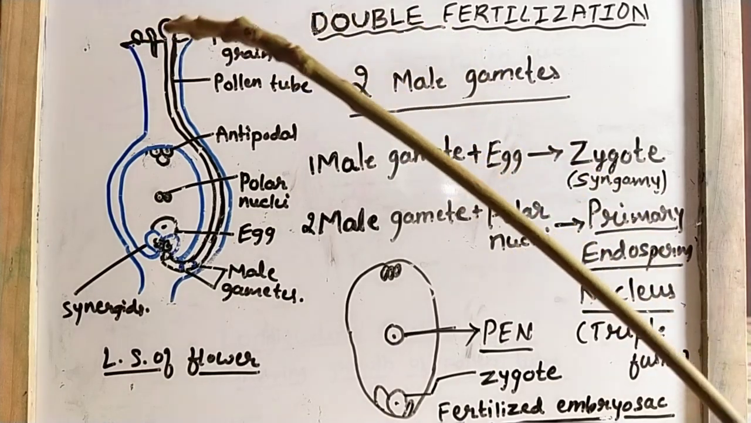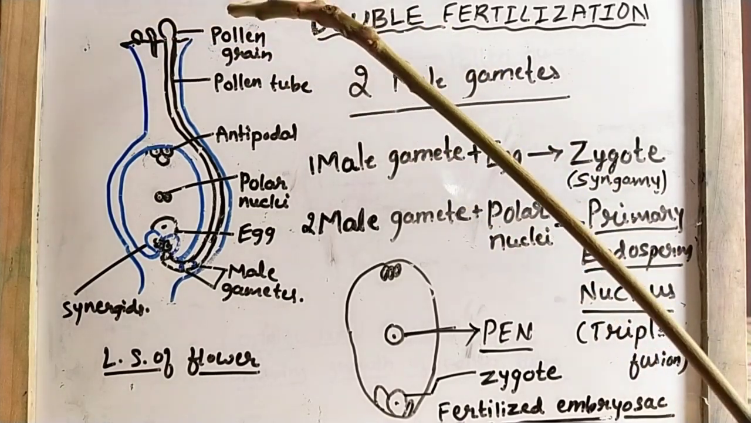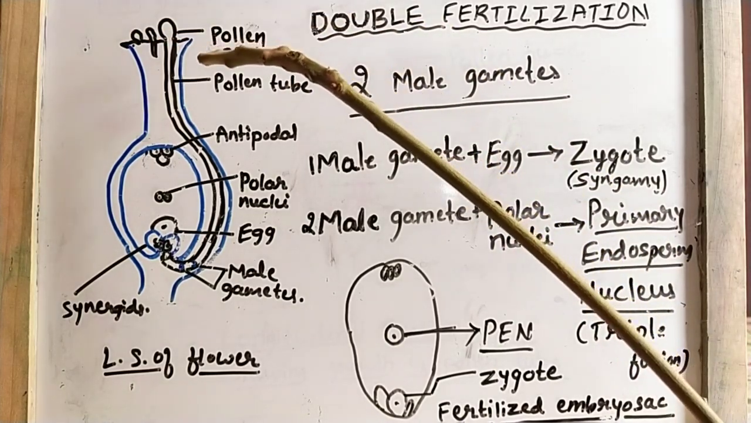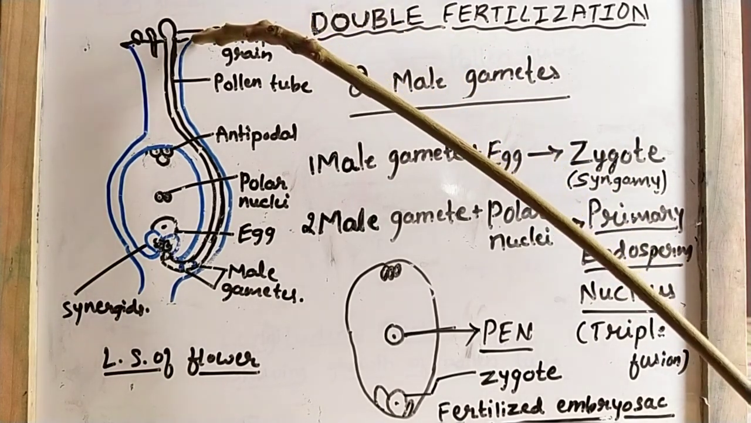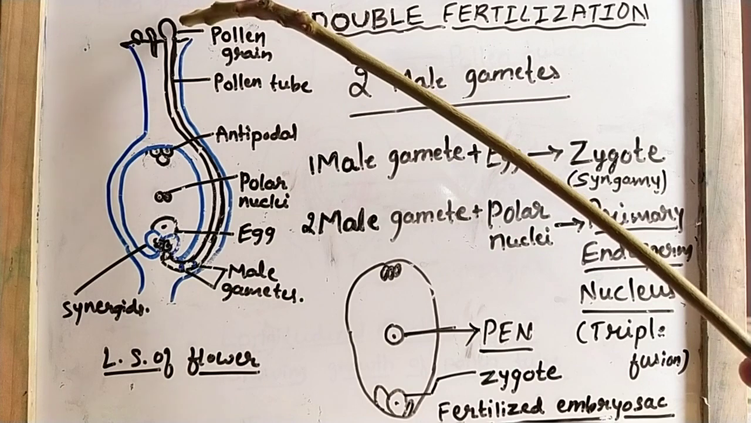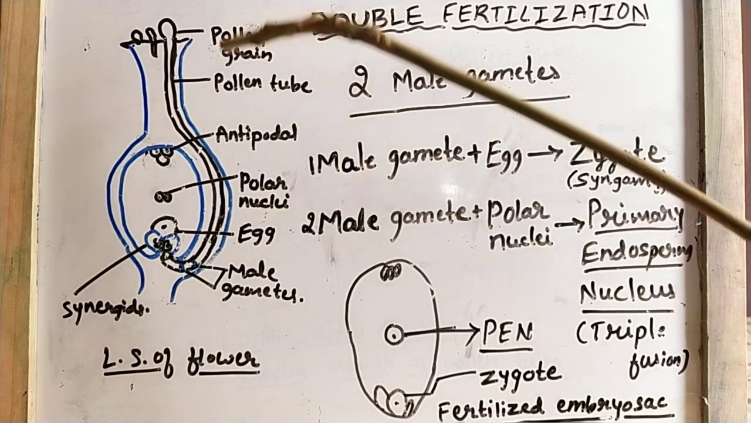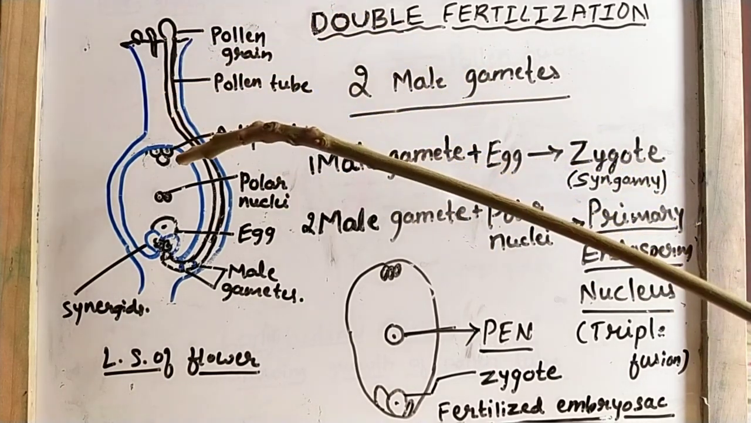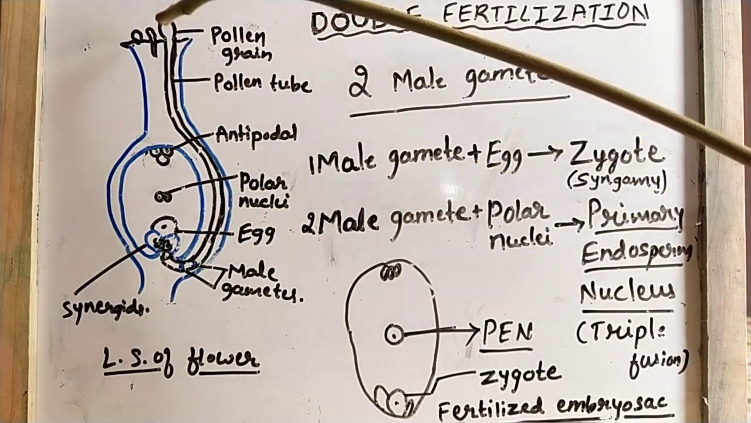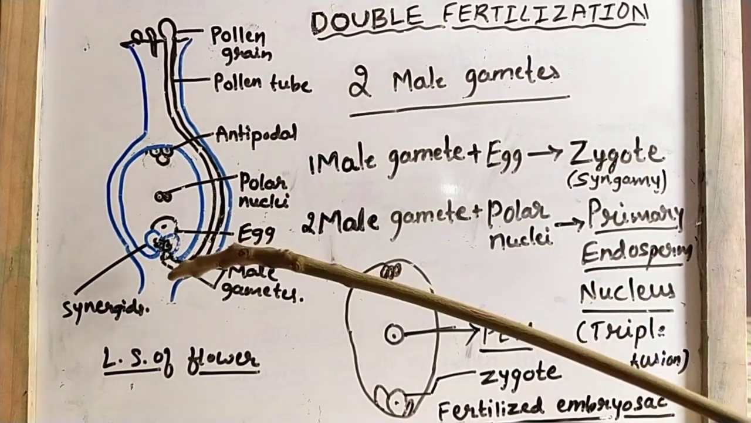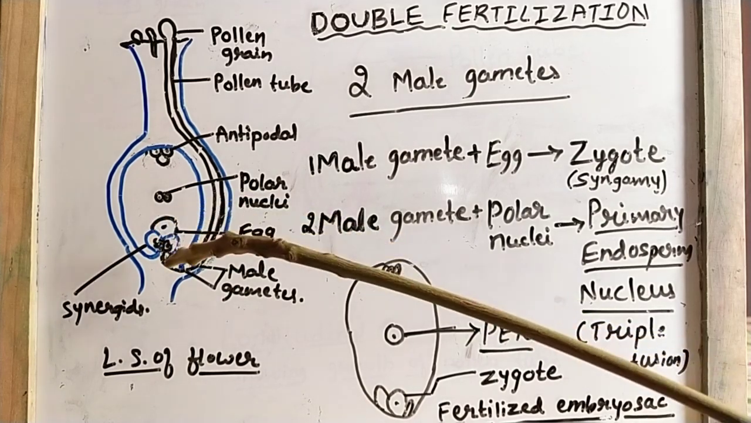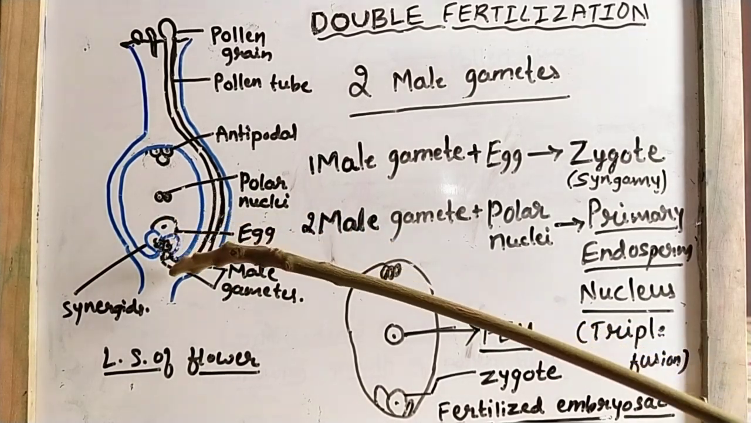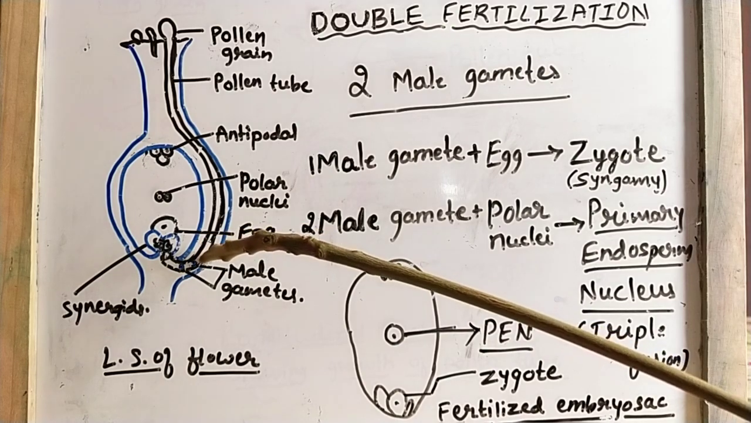Okay. You have studied during pollen-pistil interaction that when pollen grains get deposited on the stigma, they produce the pollen tube. In the pollen tube we have two male gametes.